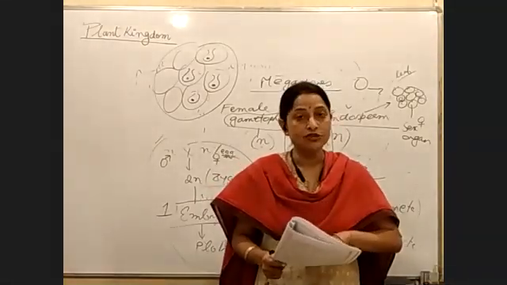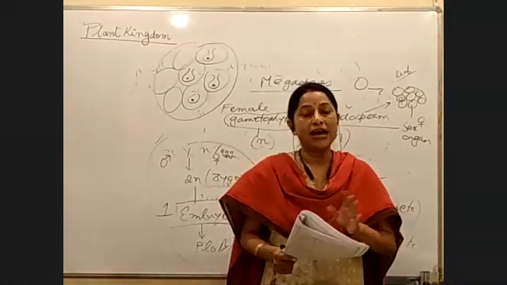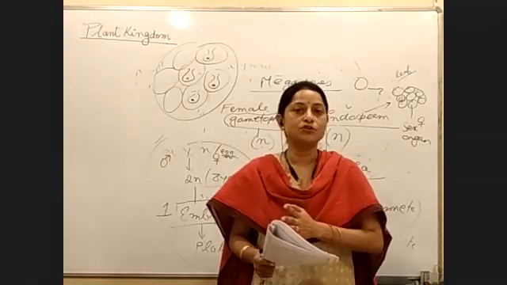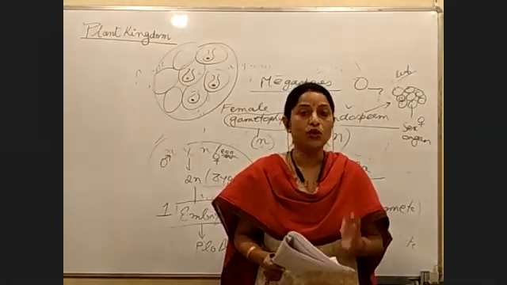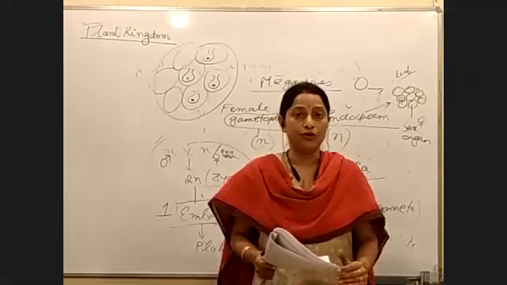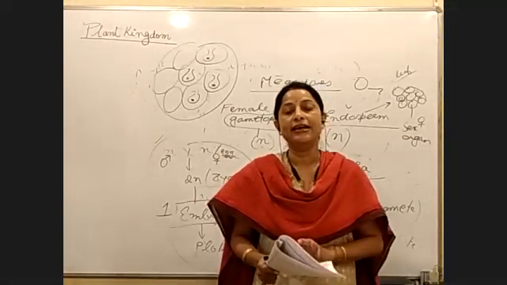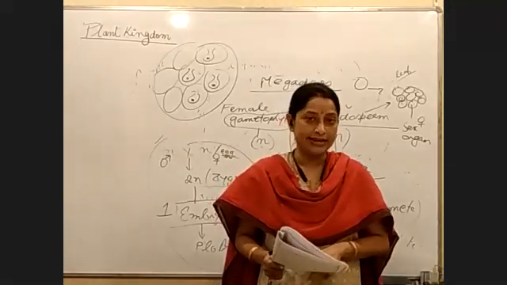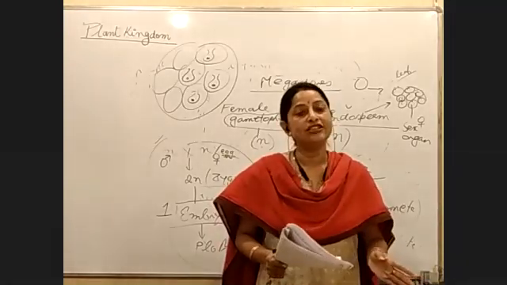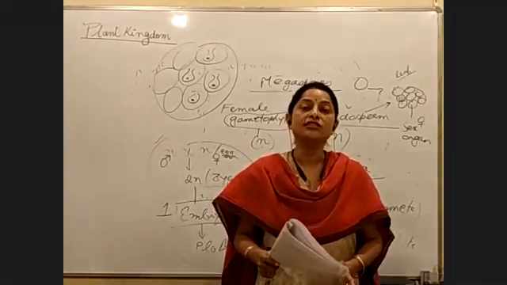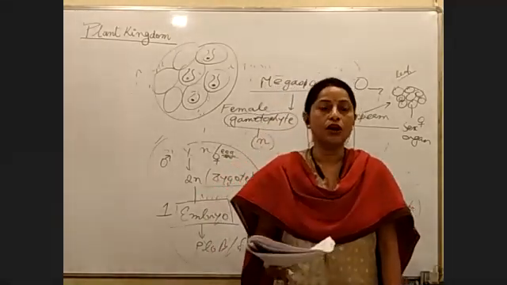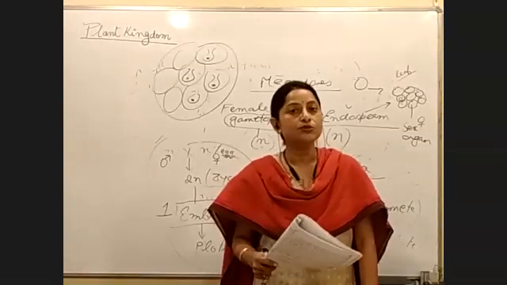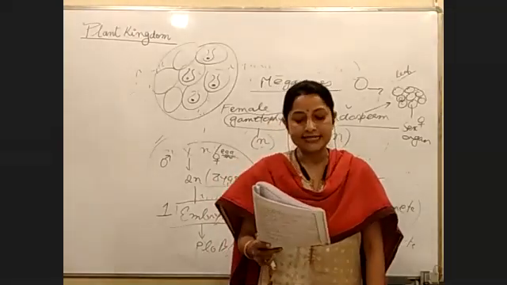In the case of gymnosperms also, maximum gymnosperms, or higher gymnosperms, have non-motile male gametes, but lower gymnosperms have motile male gametes. If they have motile male gametes, the type of fertilization is called zoidiogamy. What is an example of a lower gymnosperm? It is cycas.